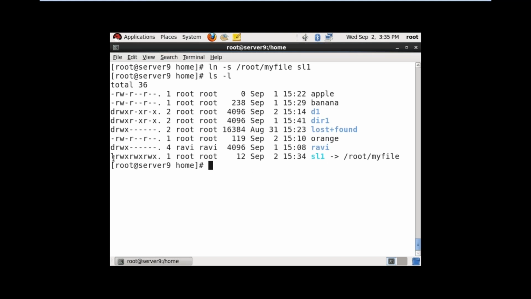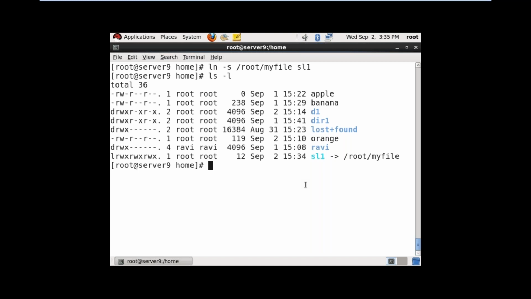See here, L refers to soft link. SL1 is the link name, where it is linked displays. You can identify it: when you are working with Linux servers, if you give the command ls -l, it shows like this, which means you can understand it is a soft link file.